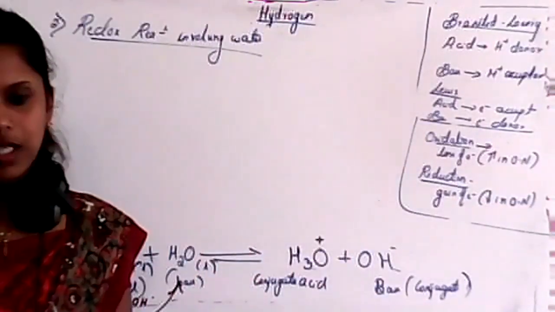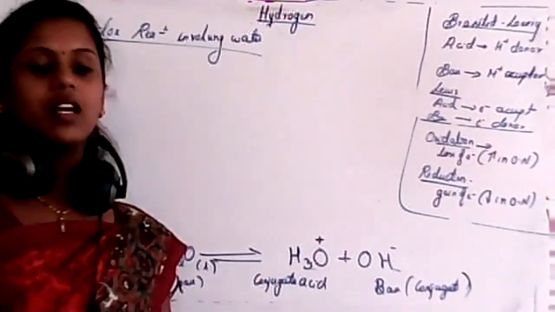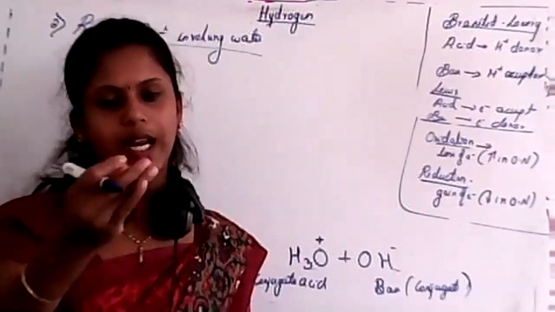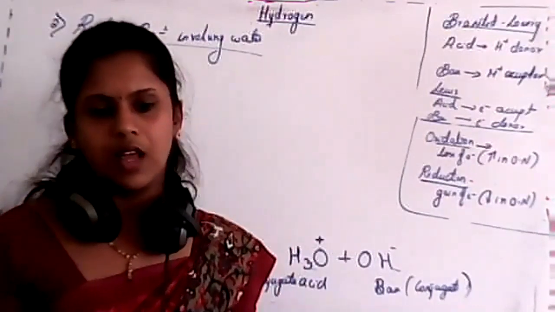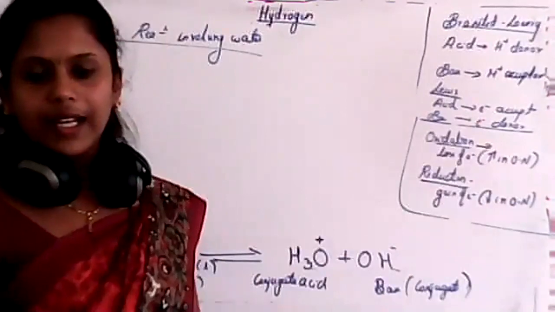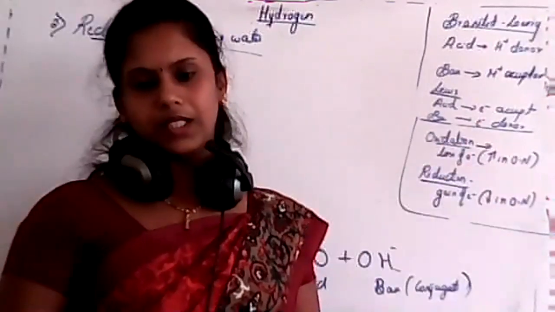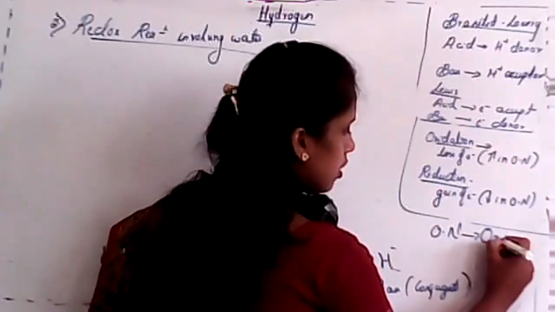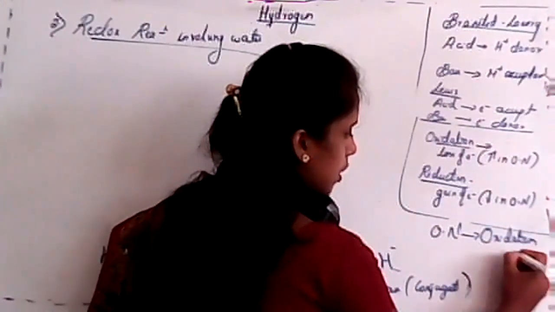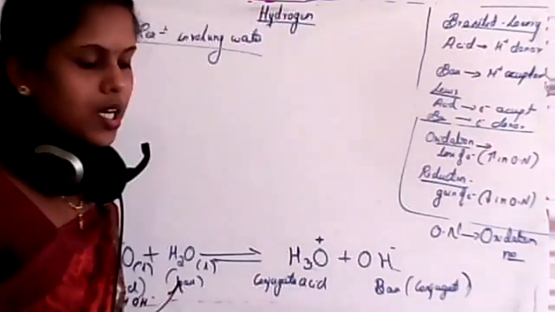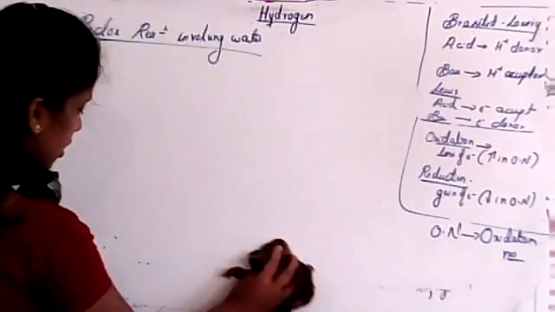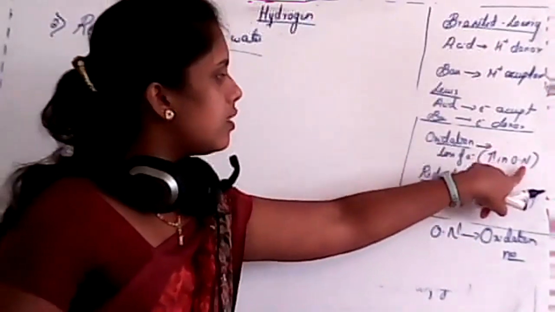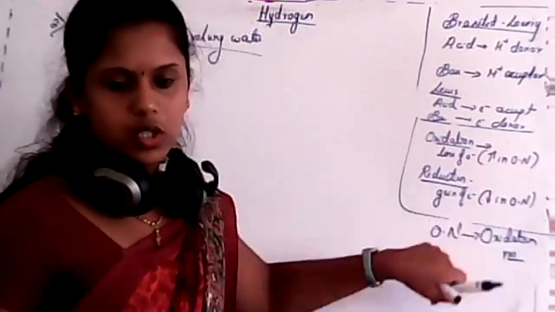Removal of hydrogen and addition of oxygen, that is a right one, but it is ancient. That means initially it was assumed that removal of hydrogen or addition of oxygen itself is oxidation. But nowadays we consider it in terms of electron theory or in terms of oxidation number theory. ON is nothing but oxidation number. We already studied oxidation number, isn't it? So here, that is a hint, okay? Just remember, oxidation is a loss of electrons, reduction is a gain of electrons, where increase in oxidation number is oxidation, decrease in oxidation number is reduction.